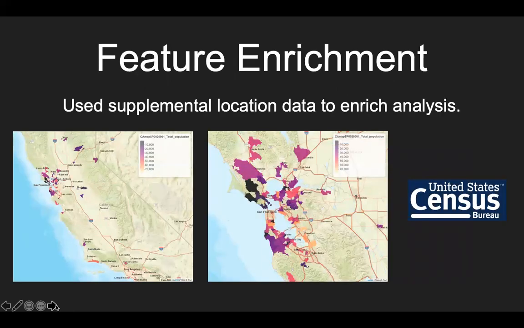Feature enrichment is another process that we went through technically to merge some third-party data from some external authoritative sources to really enhance our data for informed decisions. So in this case, we use supplemental location data from the US Census Bureau to enrich our data set for deeper analysis. We use some tools like leaflet functions, et cetera, to create a visual map of OkCupid users, providing geographic insight of where they reside and how to best recommend to target these user segments.